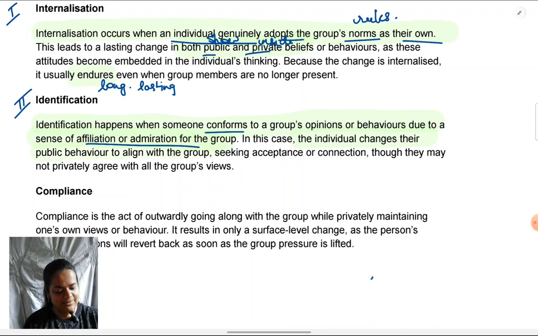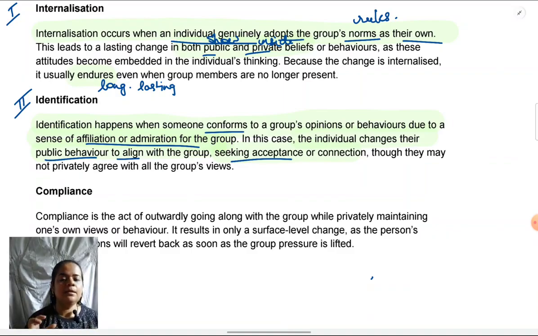The purpose of identification is to get acceptance from the group. Either you admire them so much that you want them to feel that you are also just like them, or you want to feel a sense of connection. As we saw earlier, you want to feel as if you belong to them, and you feel that as long as you don't do the behaviors they are doing, you are distant from them.